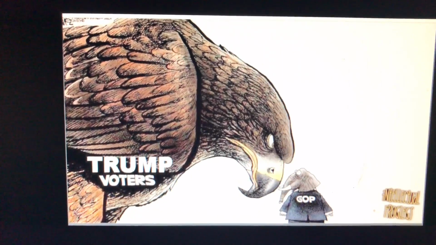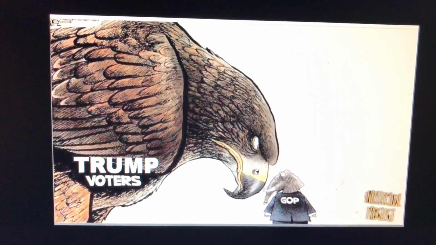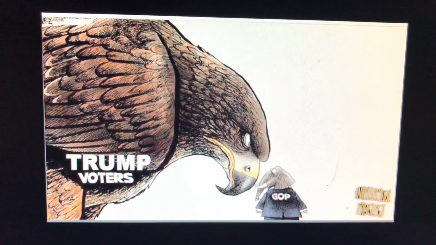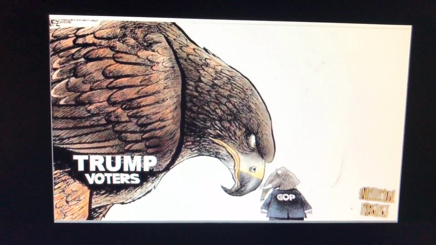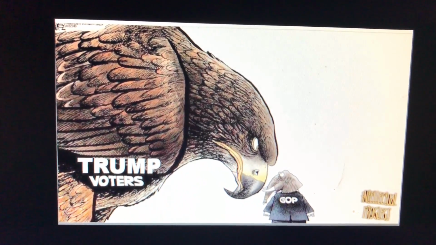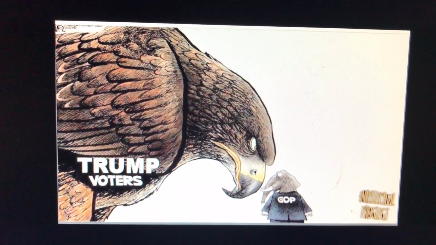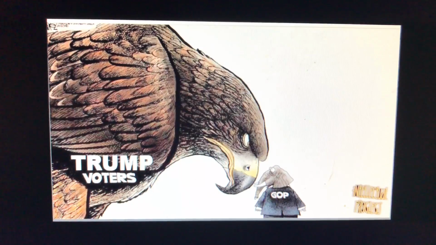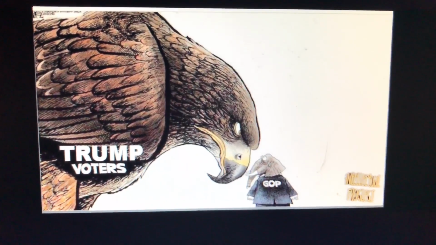Trump voters versus the GOP. Remember, when Donald Trump started, it was the voters versus the GOP, because the GOP was trying to push Cruz and that idiot Bush and that thirsty moron Rubio on us. And then we weren't having it.